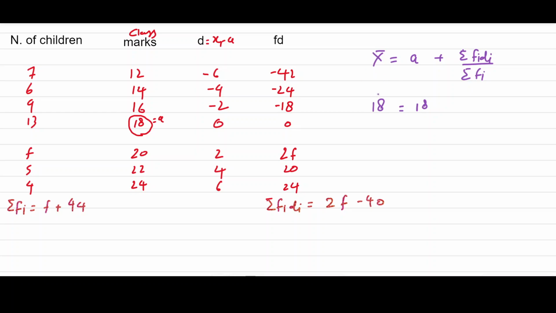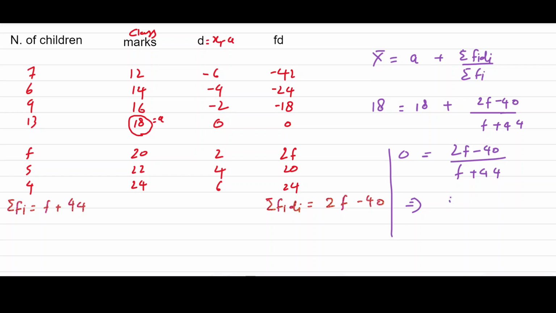Here sigma fi di is 2f minus 40 and sigma fi is f plus 44. So 18 equals 18 plus 2f minus 40 upon f plus 44, so 0 equals 2f minus 40 upon f plus 44. Then 2f minus 40 will be 0, so 2f will be 40. Now f will be 20.